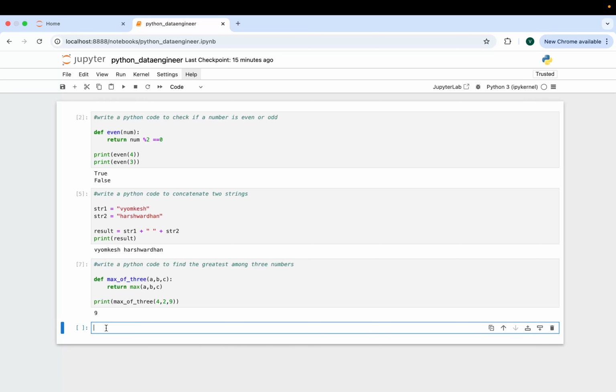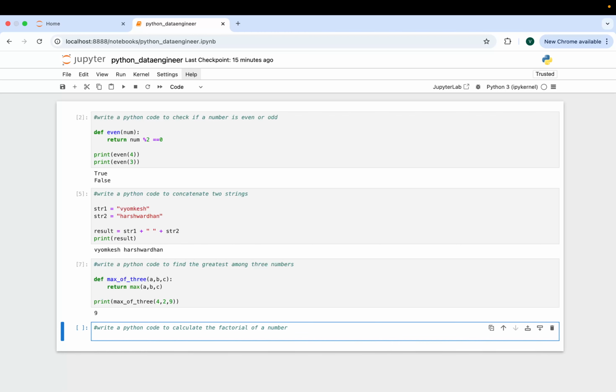Now we'll move to another question. Write a Python program to calculate the factorial of a number. These questions are very basic in nature. We'll create one function, and we'll pass one number.